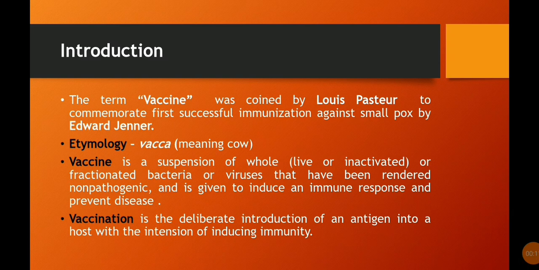Introduction. The term vaccine was coined by Louis Pasteur to commemorate the first successful immunization against smallpox by Edward Jenner. The etymology of vaccine comes from vacca, meaning cow. A vaccine is a suspension of whole, live or inactivated, or fractionated bacteria or viruses that have been rendered non-pathogenic and is given to induce an immune response and prevent disease. Vaccination is the deliberate introduction of an antigen into a host with the intention of inducing immunity.